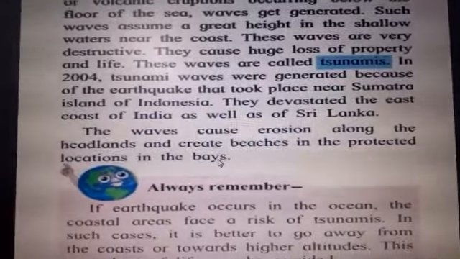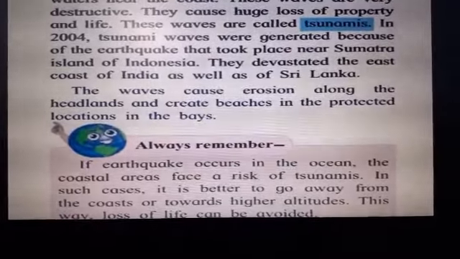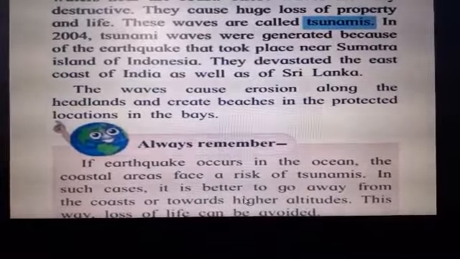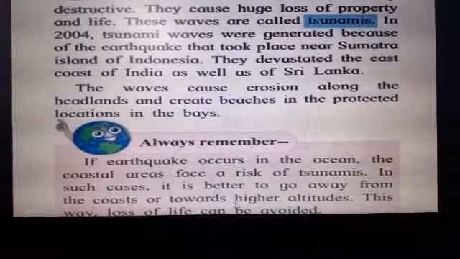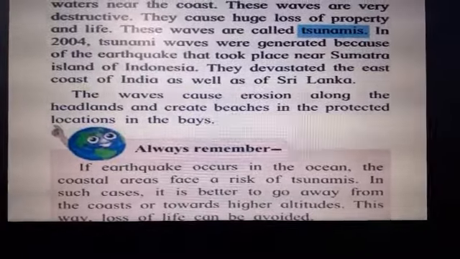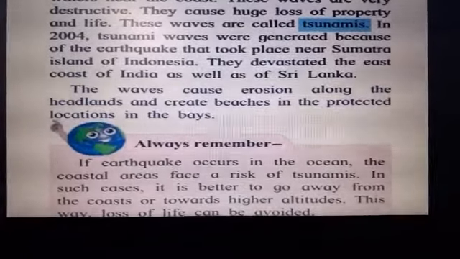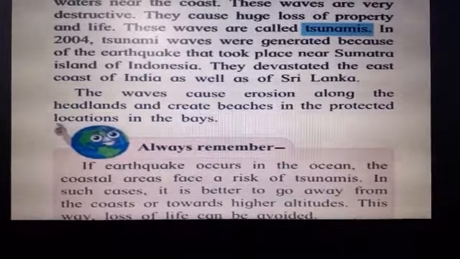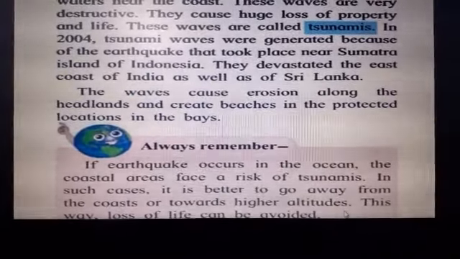The beaches are created. Always remember, if an earthquake occurs in the ocean, the coastal areas face a risk of tsunamis. So if the earthquake is taking place inside the ocean, then definitely a tsunami will be there. In such cases, it is better to go away from the coast or towards higher altitudes, meaning to a place which is at a great height from the seashore. This way loss of life and property can be avoided. So we can be safer, we can protect the people, and we can save the property also.